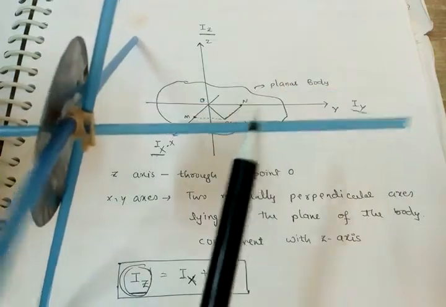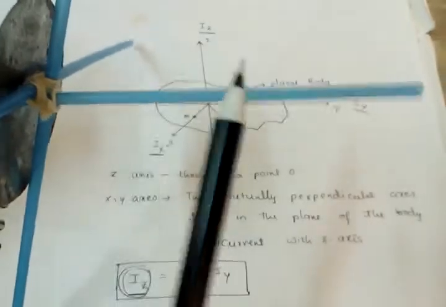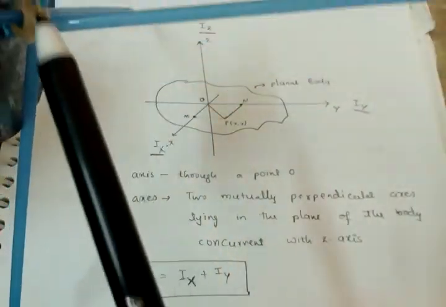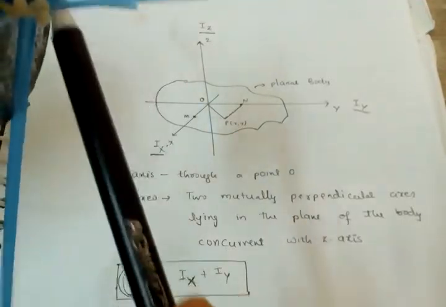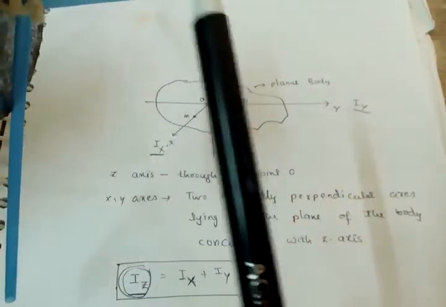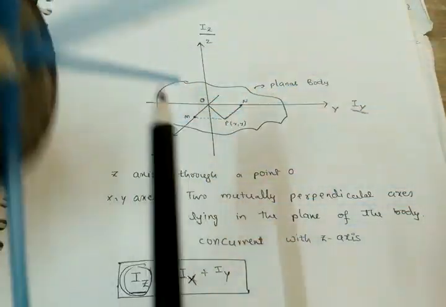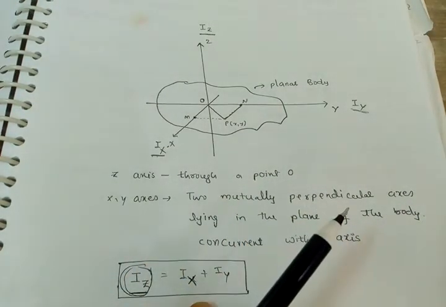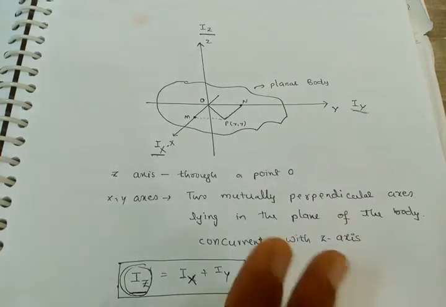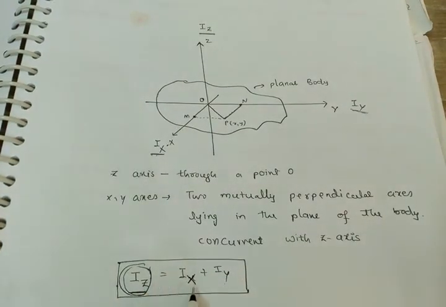So the moment of inertia about this axis is the sum of these two axes' moments of inertia. This is Iz, this is Ix plus Iy. These three axes are concurrent. So Iz equals Ix plus Iy. This is the perpendicular axis theorem: Iz equals Ix plus Iy.